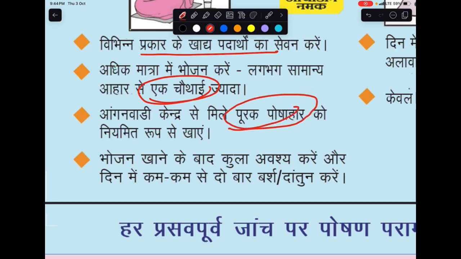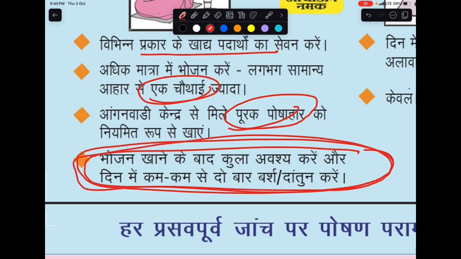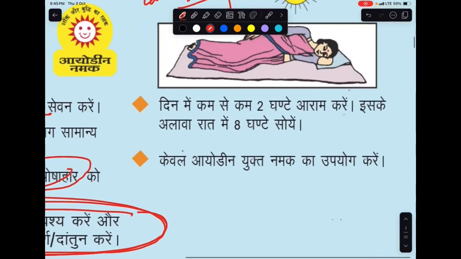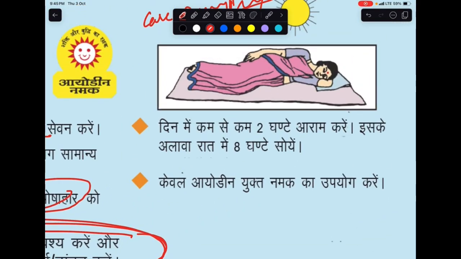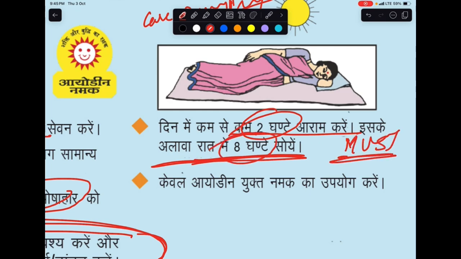Then rinse the mouth after every meal, brush teeth at least twice a day. So this is again a most important thing. This helps in reduction of bacterial growth. So rinse your mouth after every meal, brush the teeth twice a day. And what else is needed? Take 2 hours of rest during day and take 8 hours of rest during night. So sleep for 2 hours during day and 8 hours during night. It is a must, very essential.